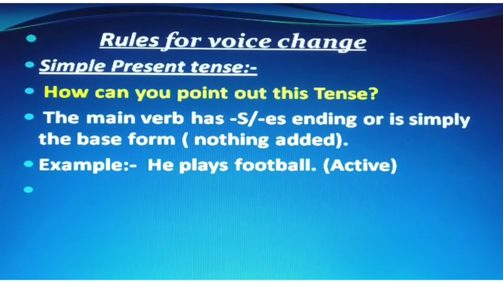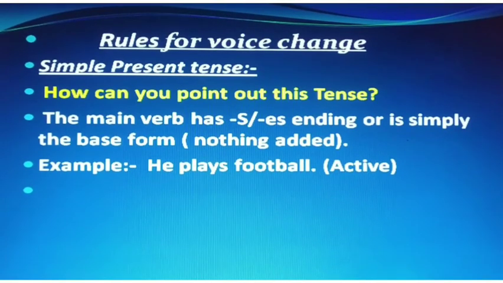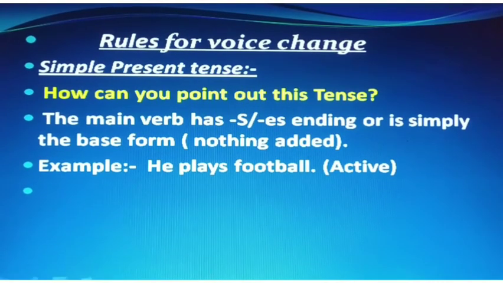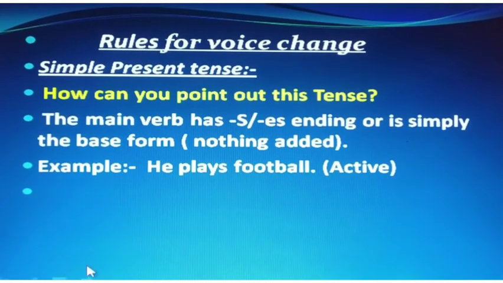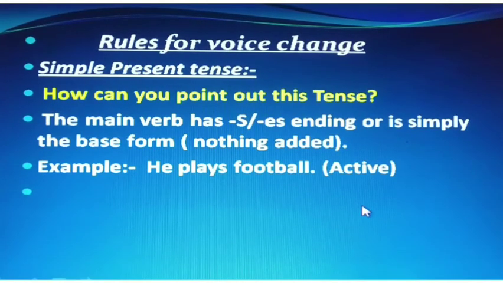Example, he plays football. Here there is no by or any third form of the verb, so it is in the active voice, and the verb play has s ending, so it is in the present tense. We can easily point out that it is in the simple present tense.